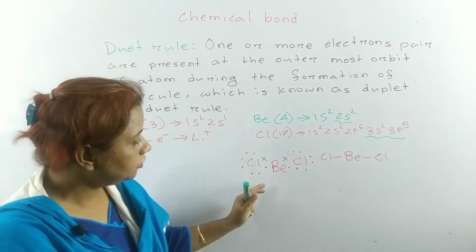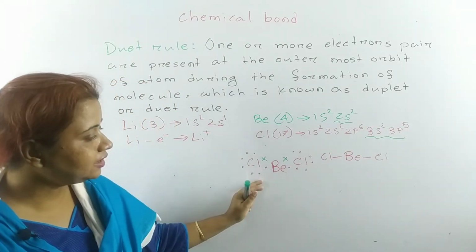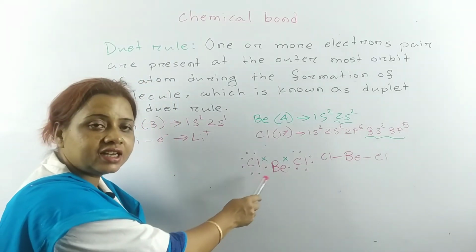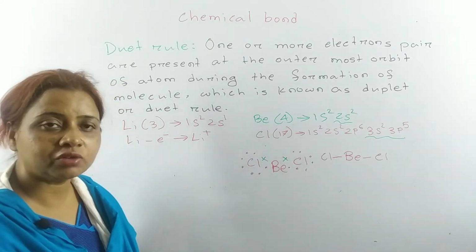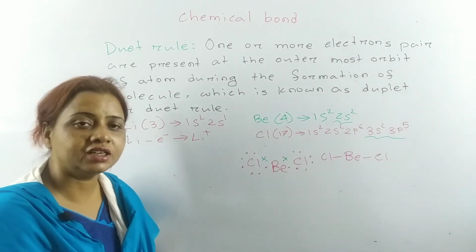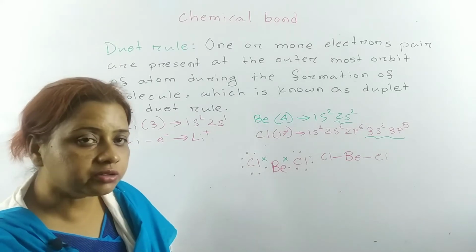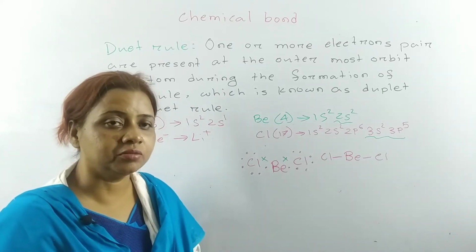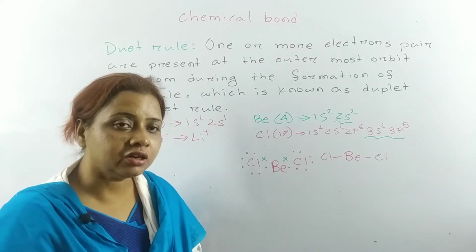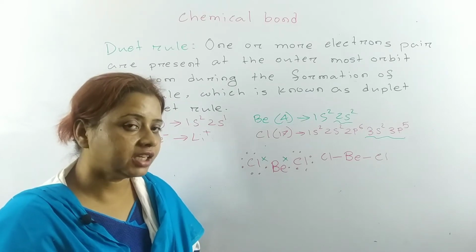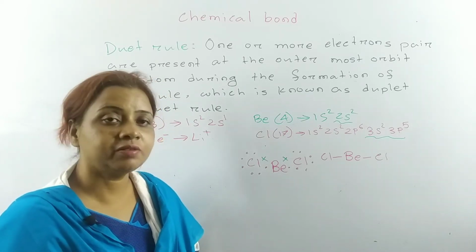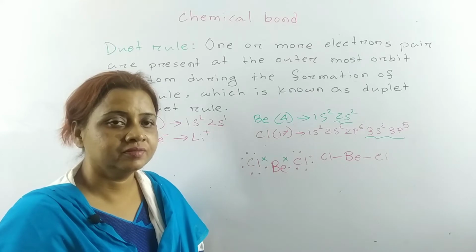And what are you finding over here? Electrons are existing in paired form. That means one pair or more than one pair of electrons are present at the outermost shell of any atom during formation of any molecule. That means beryllium chloride is following the octet rule. Is this clear?